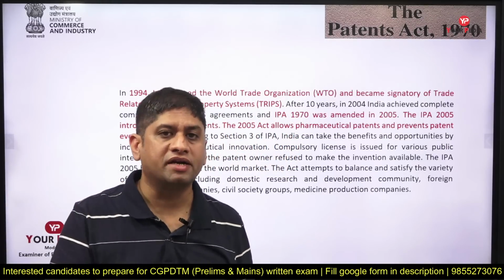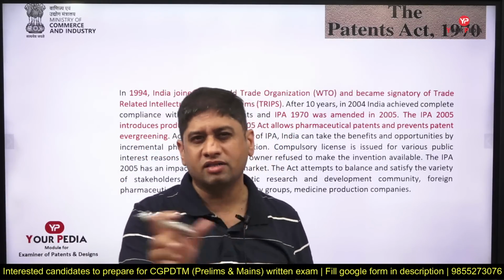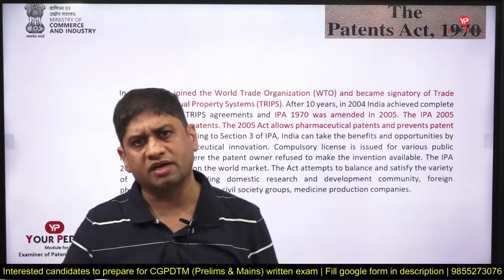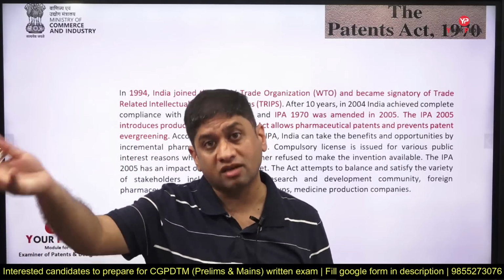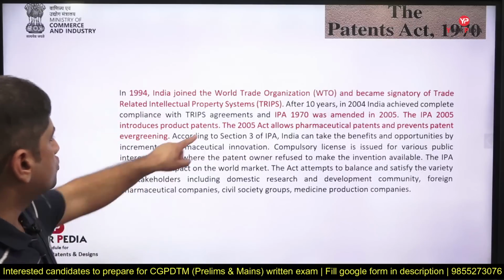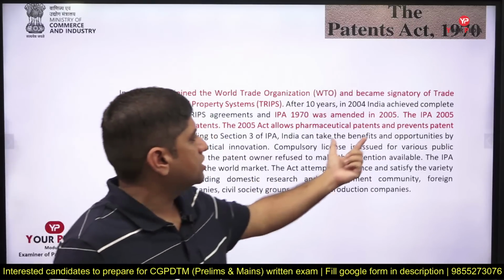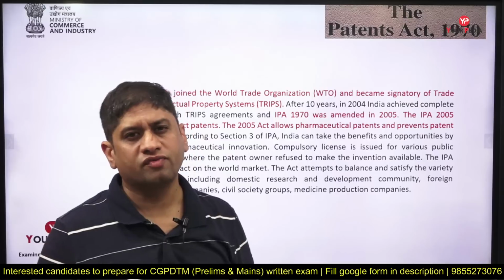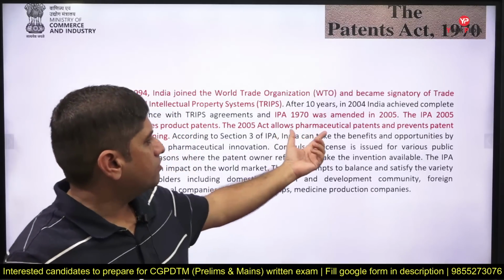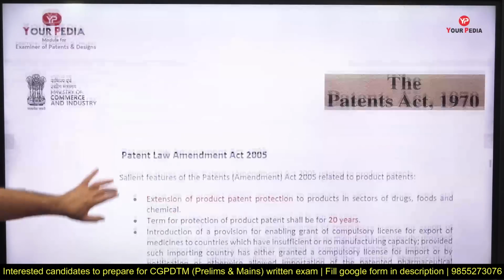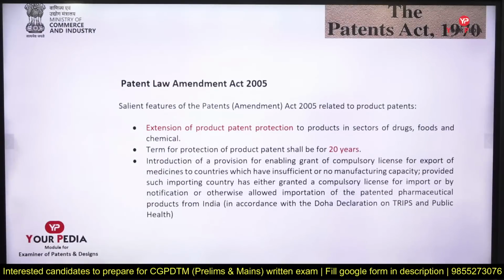I have already made a patent and now you are changing the technology a little bit and making another patent. So another patent cannot be made on the same patent. If it is done, it is called patent evergreening. So the 2005 amendment suggested a lot of changes in the pharmaceutical field, and it also prevented patent evergreening. So 2005 was a very, very important amendment act, and you should go through it properly.